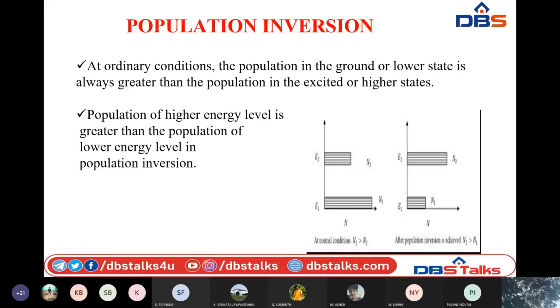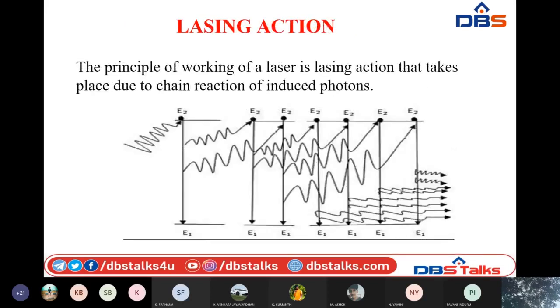You can see this lasing action, how the laser works, in this diagram. Here these are different atoms present in the lower energy level, E1. So these are the number